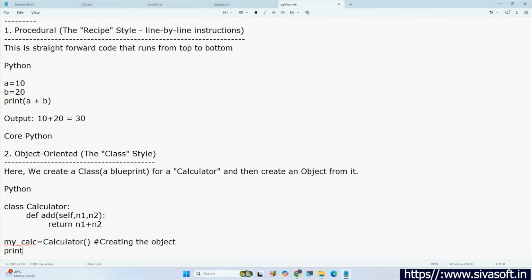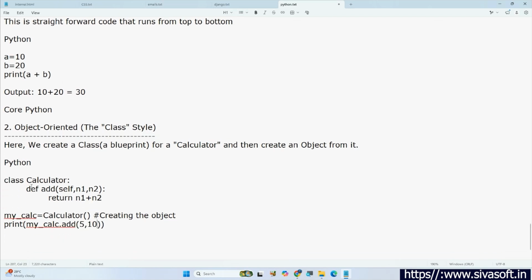Then finally, we are going to print. Okay, fine. Believe that for object oriented, this is the way the syntax looks like. Where you are going to learn these object oriented syntaxes or programs is in advanced Python.